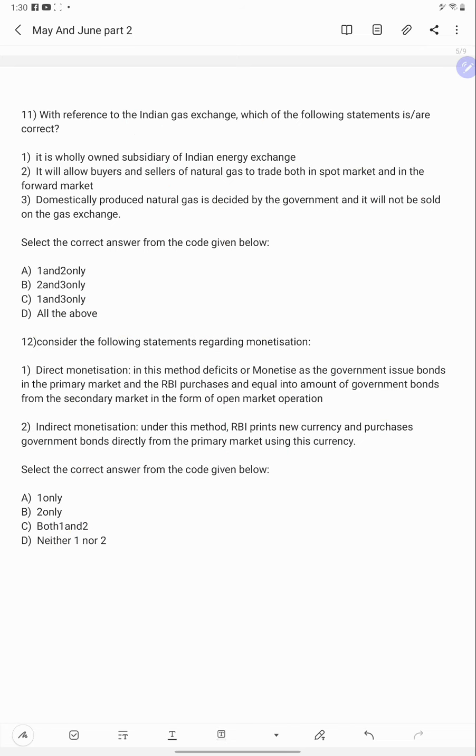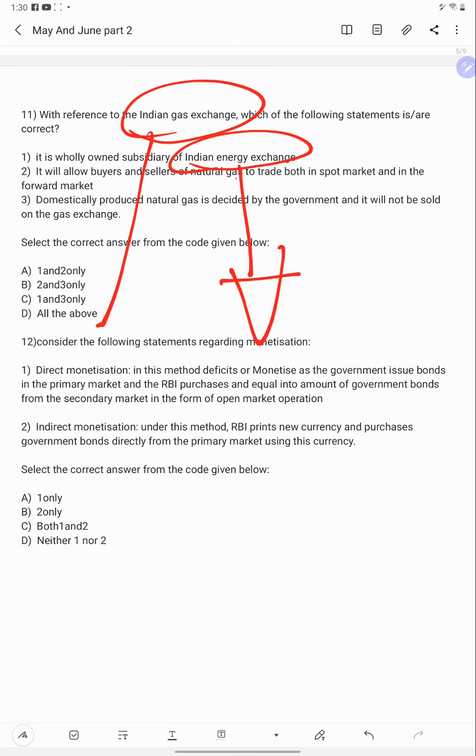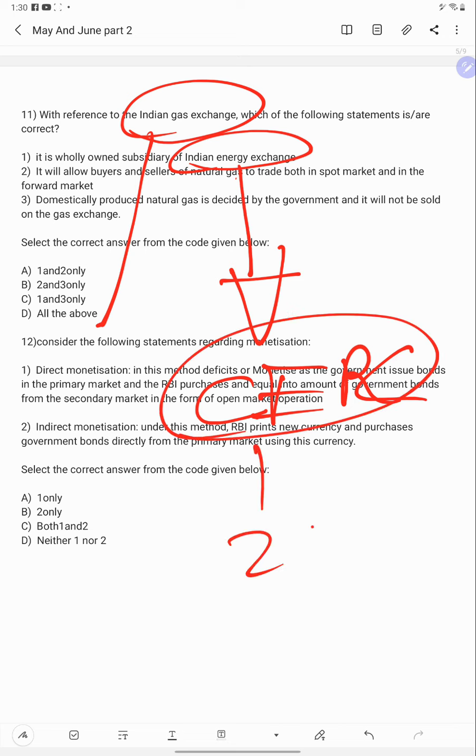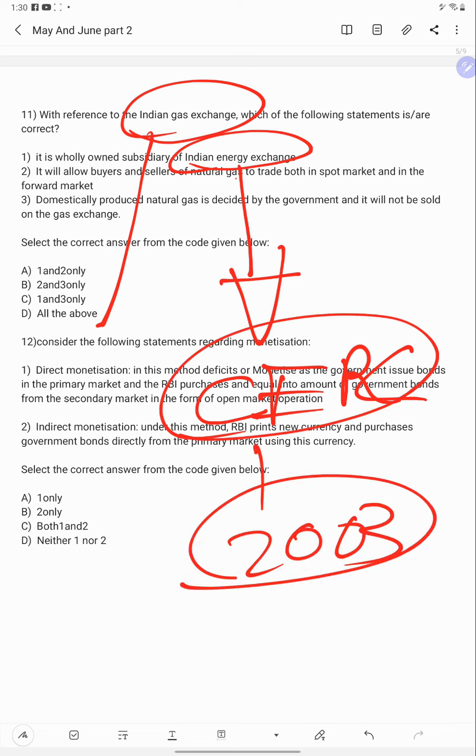So here you have learned about the Indian Gas Exchange, the Indian Energy Exchange, CERC, and the 2003 Act. What can you exchange in the Indian Energy Exchange?